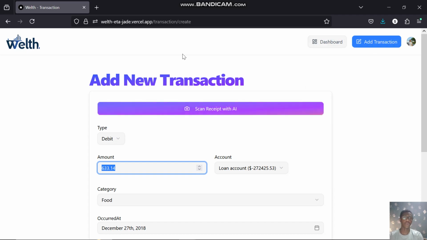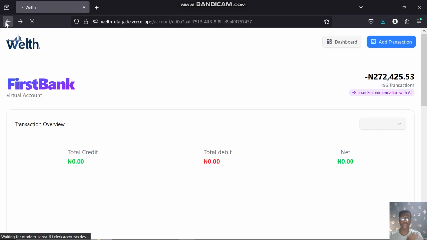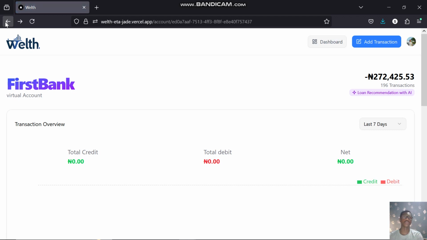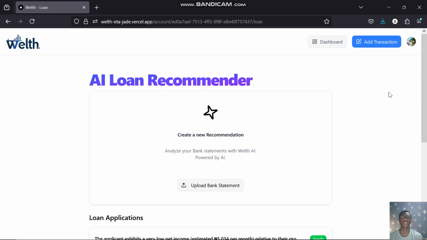And one other exciting feature of this platform is the loan recommendation system. For now, you can upload your bank statement and get personalized loan recommendations based on your transaction flow. So this is how it works. An SME or a user who has an SME uploads his bank statement. The bank statement has lots of transactions.